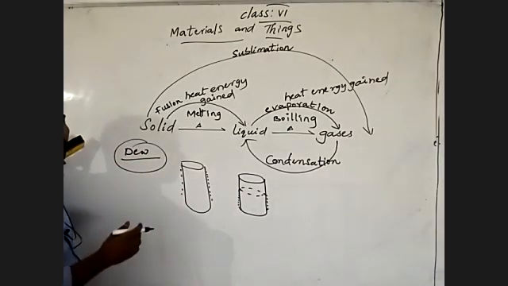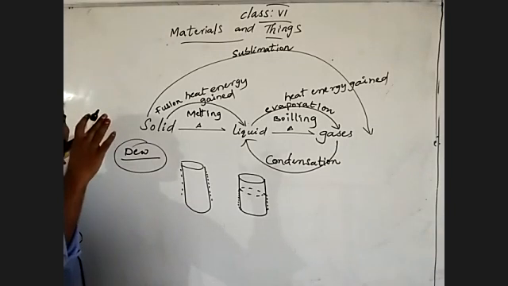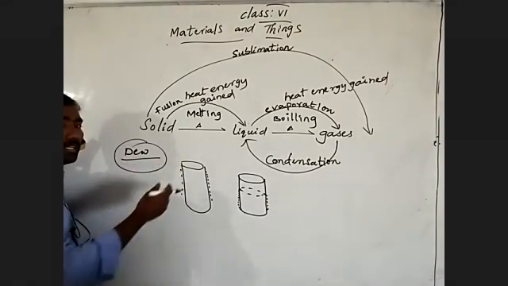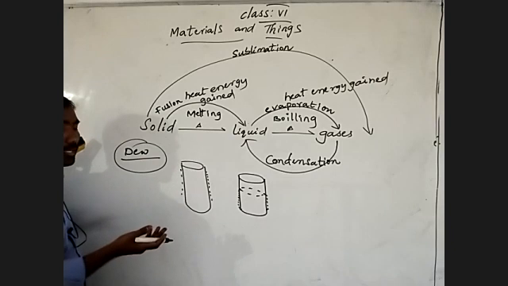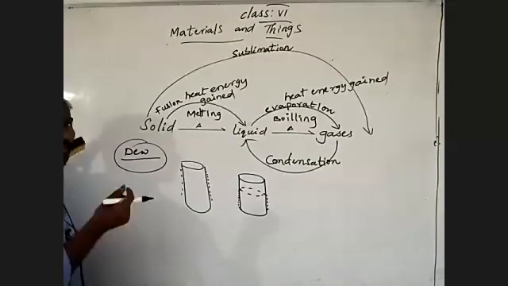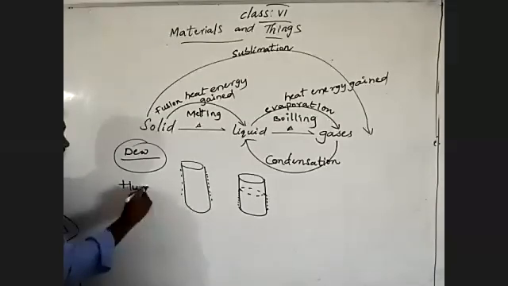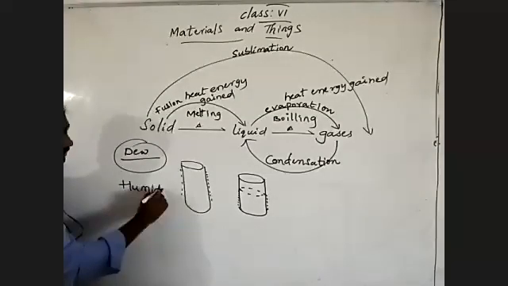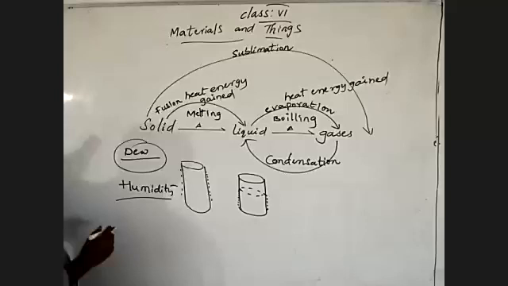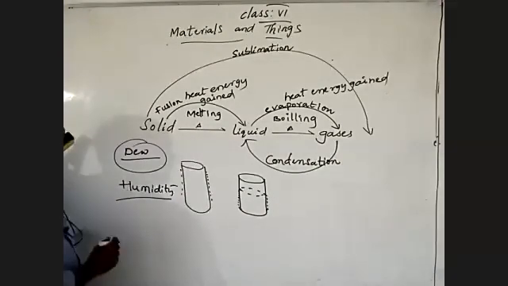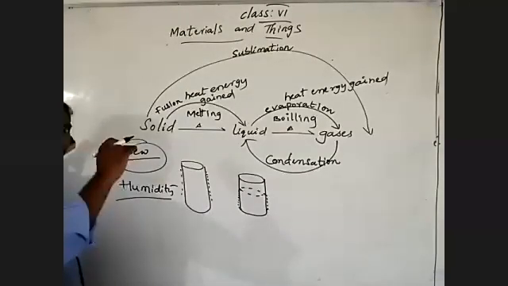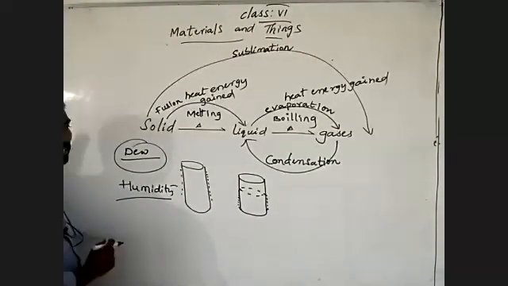By that, what happens? Our atmosphere consists of water droplets present in the air, which is nothing but humidity. The water droplets present in air are nothing but humidity, meaning it is available in the gaseous state, like water vapor.